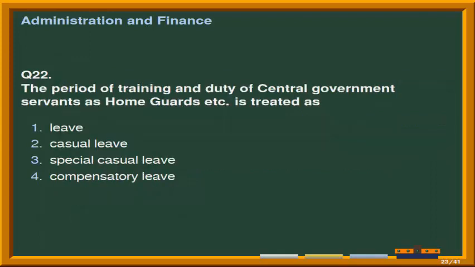Next question is, the period of training and duty of central government servant as home guards etc. is treated as number 1, leave. Second option is casual leave. Third option is special casual leave. And the last option is compensatory leave. Correct answer is option 3, that is special casual leave.